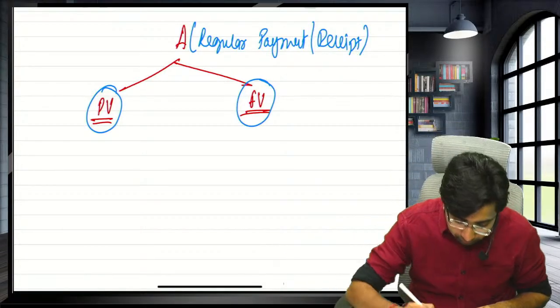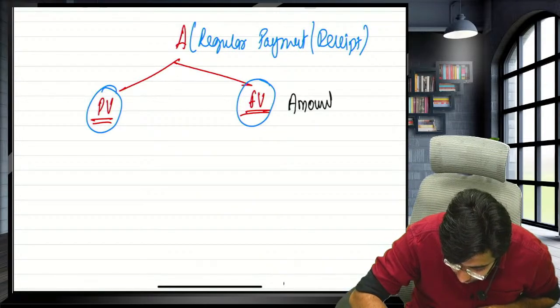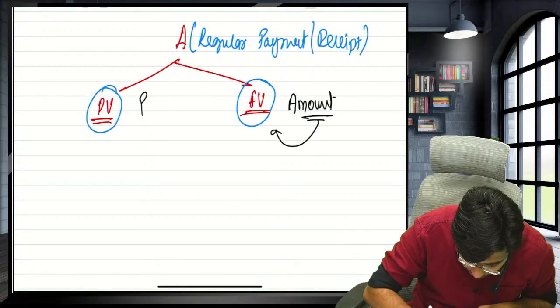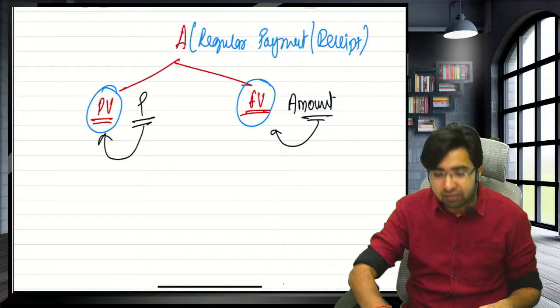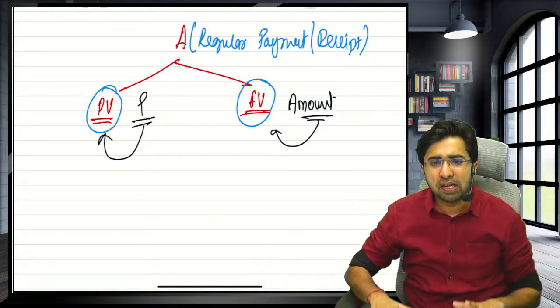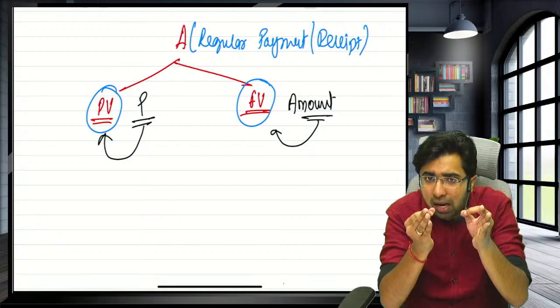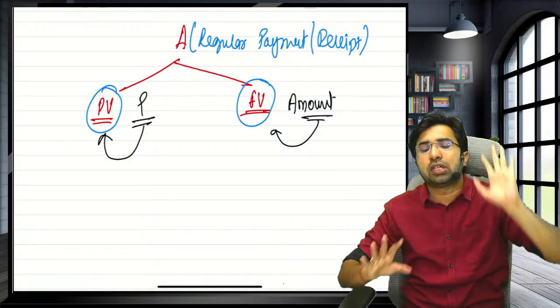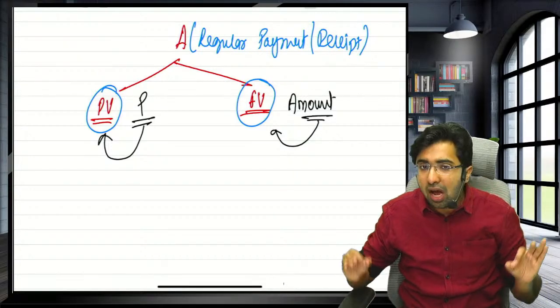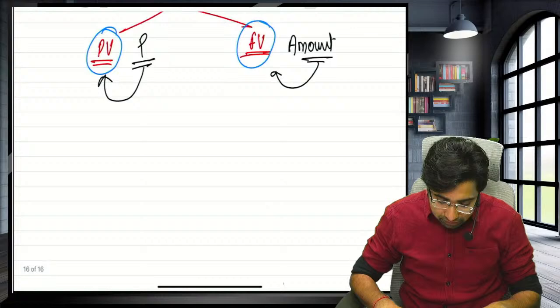Guys, the new name of the amount is only future value, and the new name of principal is only present value. Amount is only the future value and principal is only the present value. So then how to identify whether the question is of the amount or of the future value? Then how to decide this, Aman sir? Shall we start? Yes sir, I will tell you. See guys,